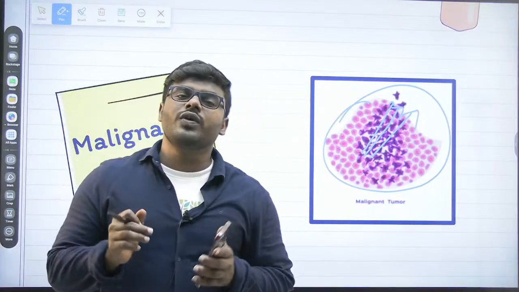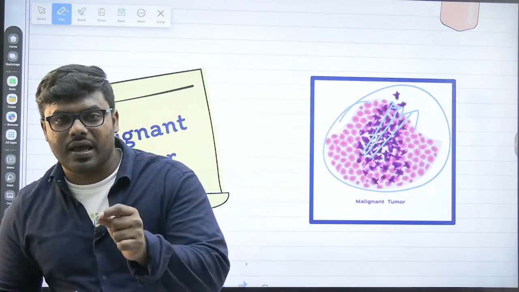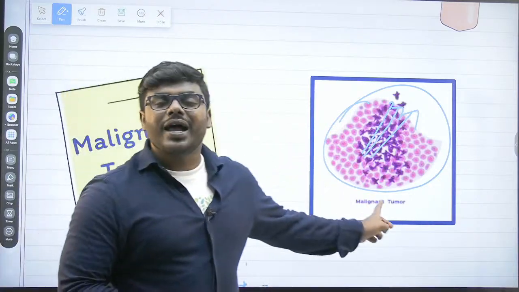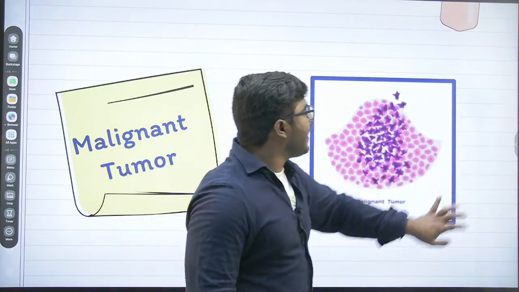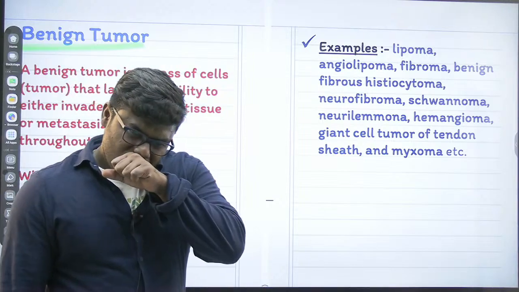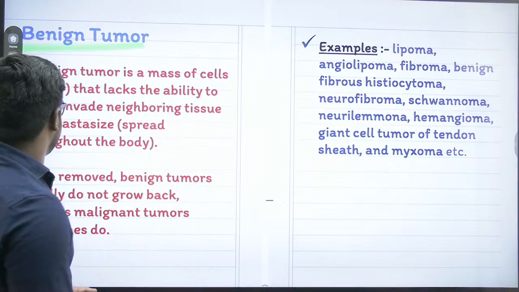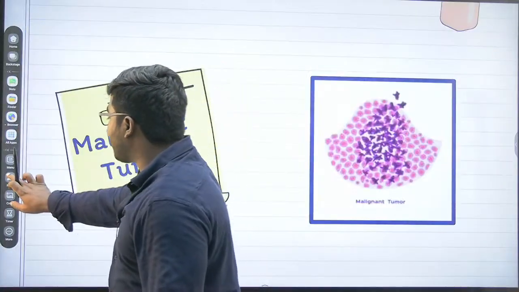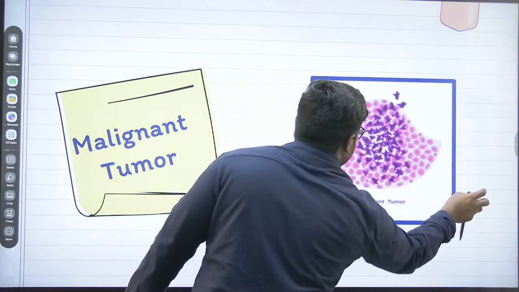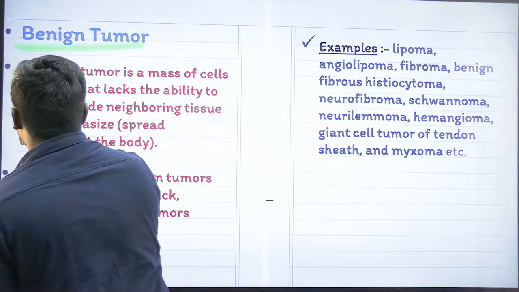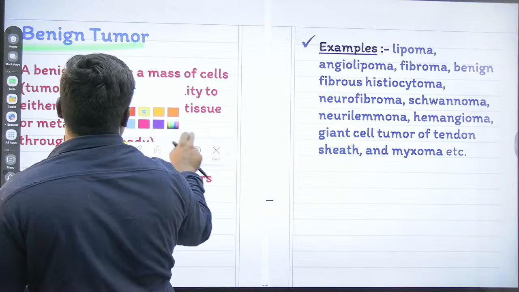Since it starts moving from one area to another area, that is the only reason we call the malignant tumor cancerous. You never call a benign tumor cancerous. We only call a malignant tumor cancerous. I want every one of you to understand these differences without fail, because as I told you earlier, you can expect questions on the differences without fail.